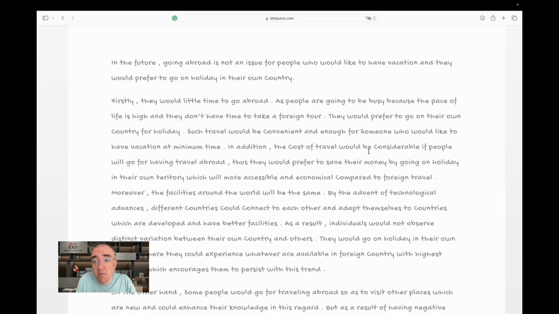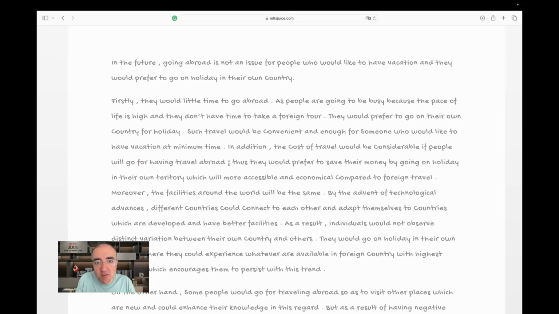The cost of travel would be considerable if people will go. If people go, it's not good to say will go here. This is not good grammar. If they, again, go for having travel abroad, this is just weird. I mean, they will travel abroad. Why are there too many words? And those too many words include the word go.